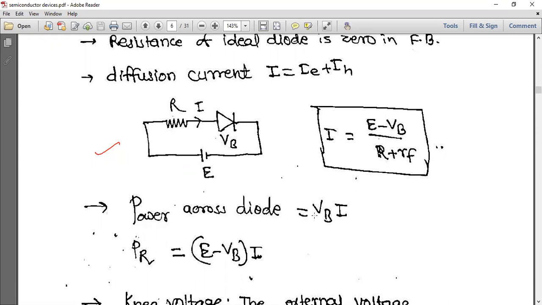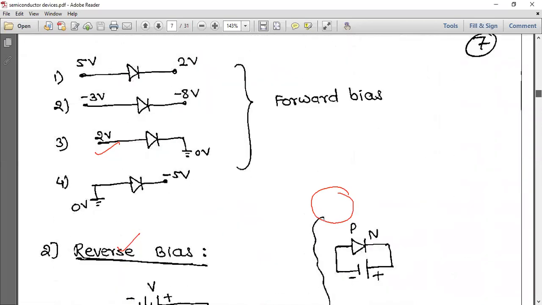And power across the diode is P. Power formula you know, P equals VI. So VB into I. Across the resistance, the effective potential E minus VB into I. Across the diode is this, and across the resistance is this. Getting my point? This power is across the diode only. That's why here only the barrier potential, and here it is the net potential. So if they are asking you any problem, you can use this. Okay, next, let's move ahead.